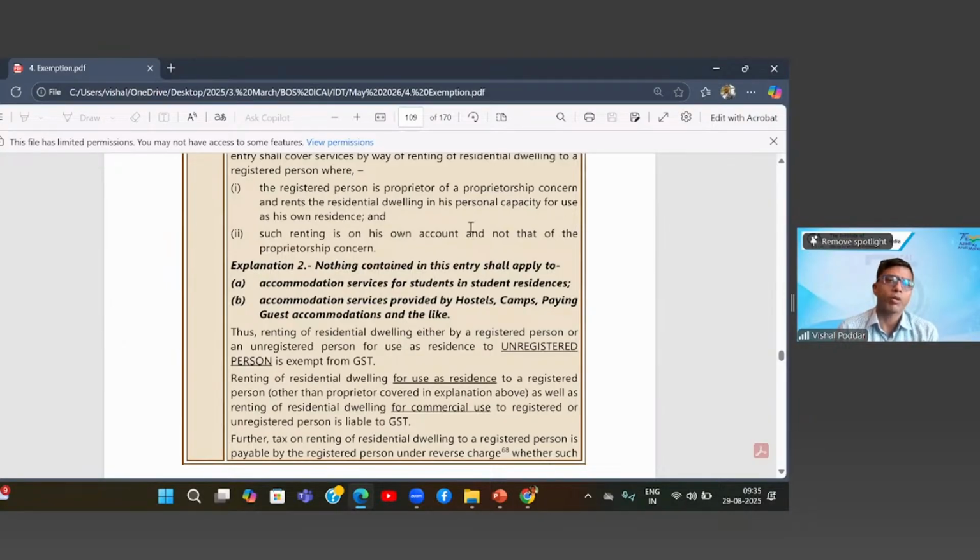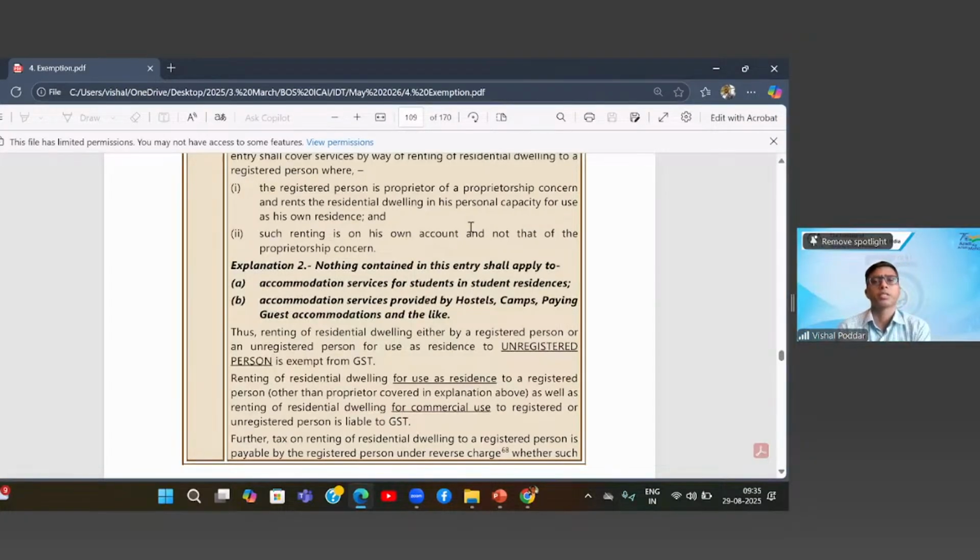Now, firstly, where hostels are run by schools or educational institutions themselves, we don't require this exemption entry, because in the education services they will get covered and be exempt fully. However, where hostels are not run by an educational institution but by some private entities, maybe for students or maybe for other people, like in many places you have working professionals who stay in hostels, or working women who stay in hostels.